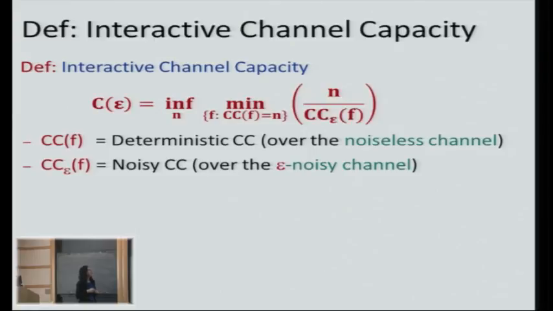This min part asks how small the ratio can be between the communication complexity of a function and the noisy communication complexity of the function. So basically, this min part looks for a function f that has a rather small communication complexity, but if you introduce noise, then the noisy communication complexity is high, relatively at least. And then you take the infimum over the communication complexity. So basically, you look for the worst case family of functions.